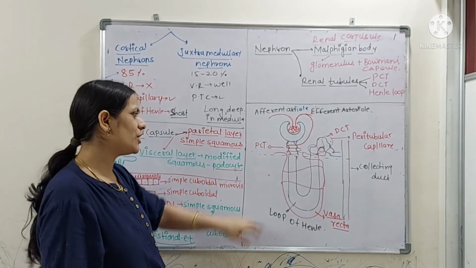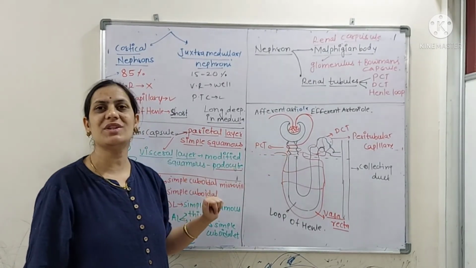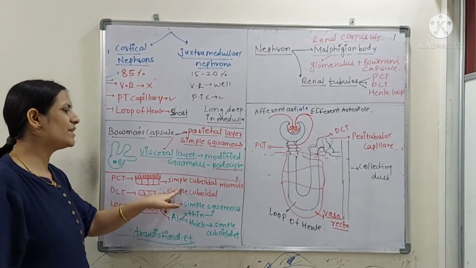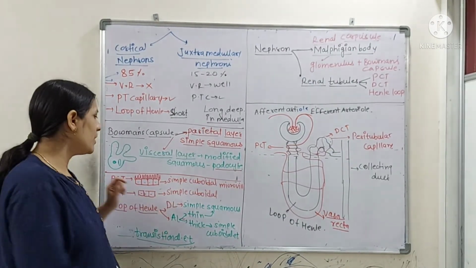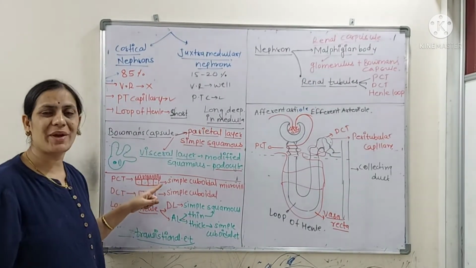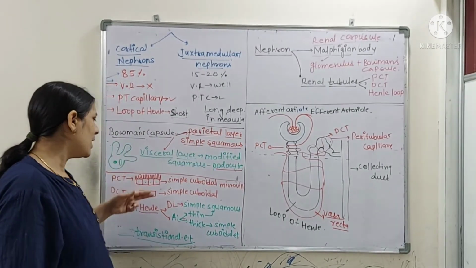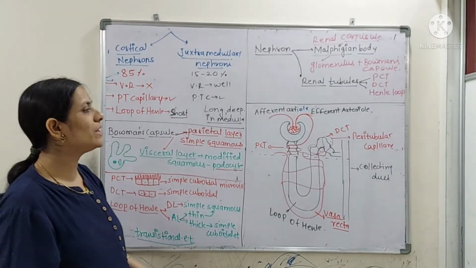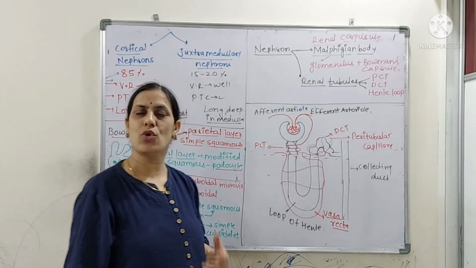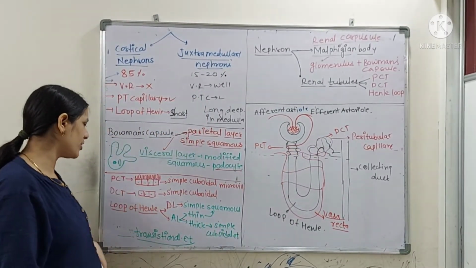What are the cells present here? As you know very well, the PCT has simple cuboidal epithelium with a brush border over it, meaning microvilli are there, so that maximum absorption happens in the PCT only. In the DCT also, you get simple cuboidal epithelial tissue, but there are no microvilli, no brush border.